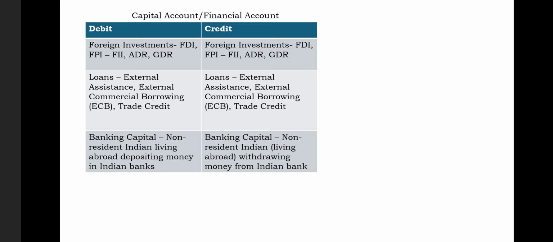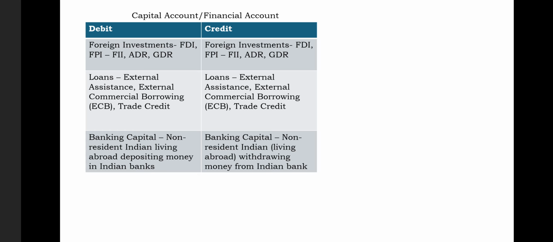So our country's companies trade in that country's stock exchange, and that country's bank will give those countries' investors the certificates. So the main components are for investments, and you have to write down two: FDI and FPI. FPI can have these elements.